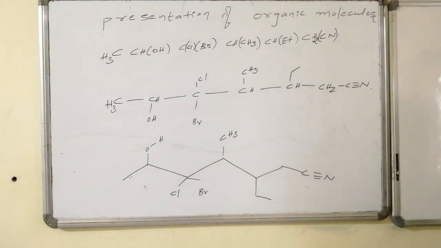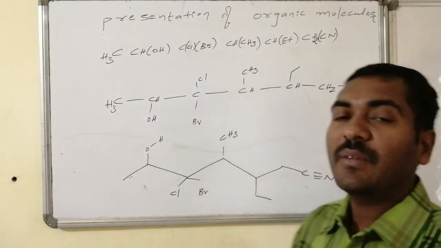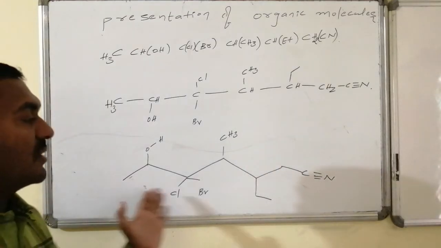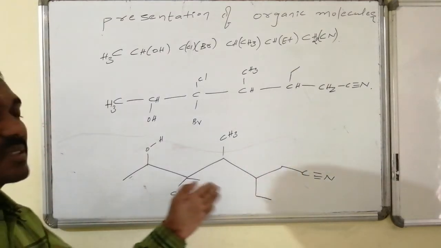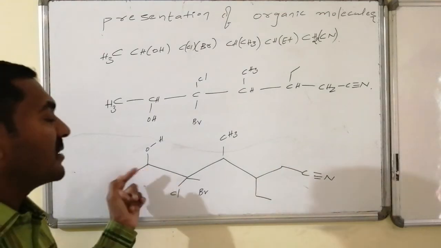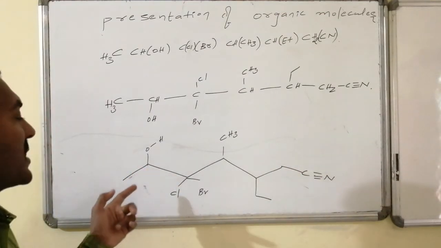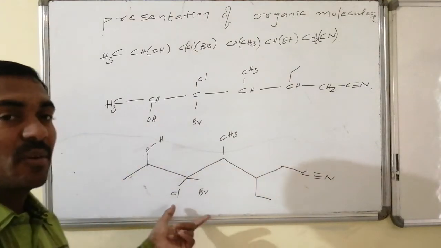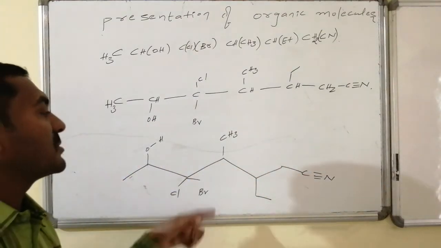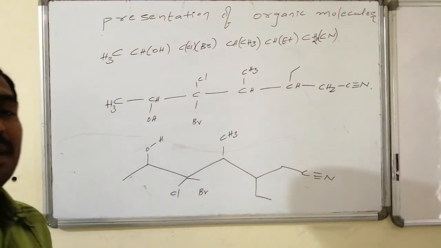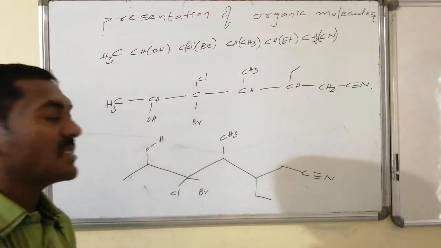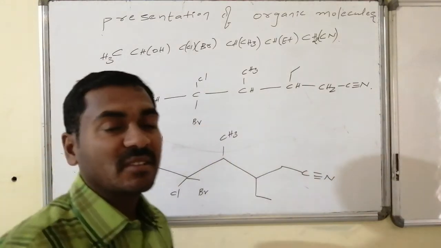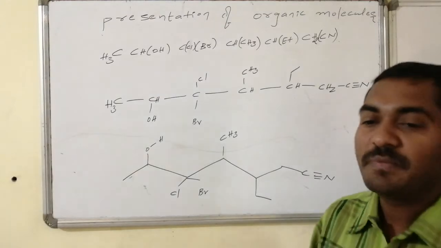Hence the zigzag way of representing the given bond line notation and the compressed form of the organic molecule is like this. In total, carbon atoms in a straight chain are connected in such a way that the last but one carbon has OH as substitution, and the next has chlorine and bromine, both as its substitutions, and the next consecutive carbon atoms have methyl and ethyl as the substitution. The terminal carbon atom is associated with cyano as the functional group.